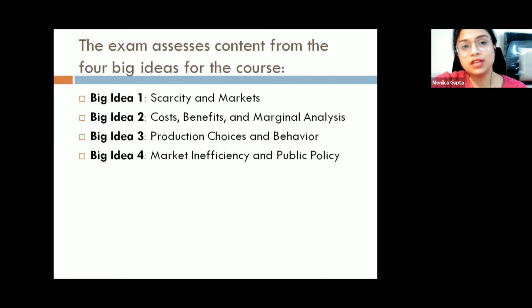Big idea three is production choices and behavior. Every firm wants to minimize cost and maximize profit, which influences production. So we are going to talk about production choices. And the last, big idea four, is market inefficiency and public policy. Sometimes private firms are inefficient, so public policy helps the firms use their resources in an efficient manner.